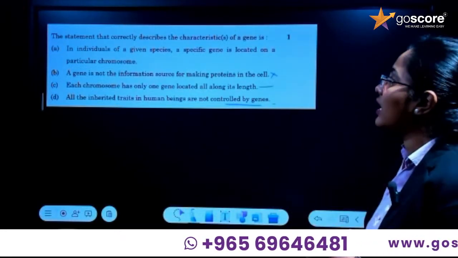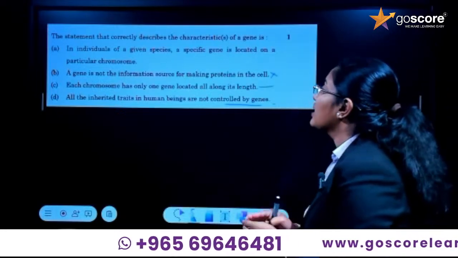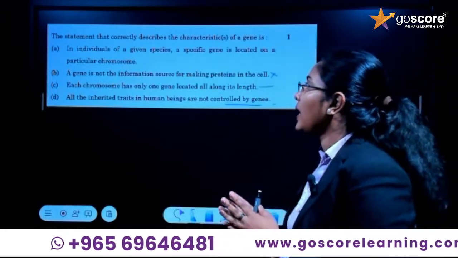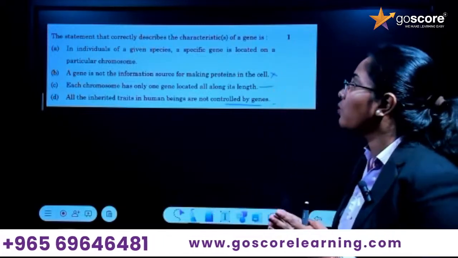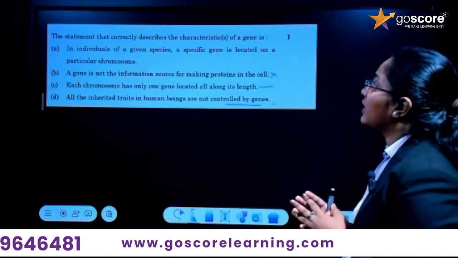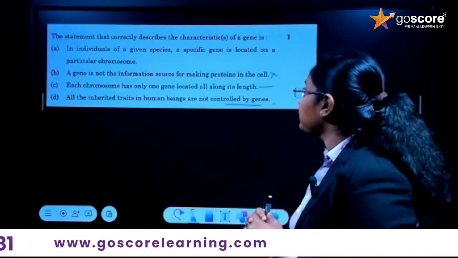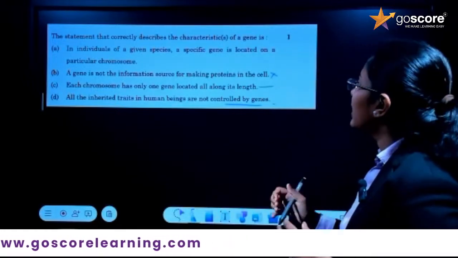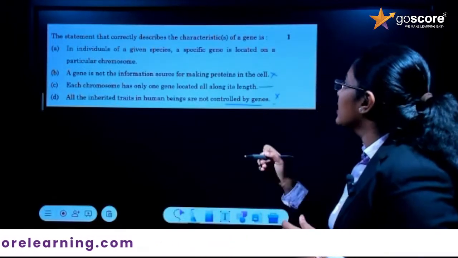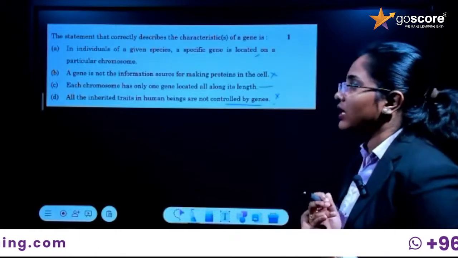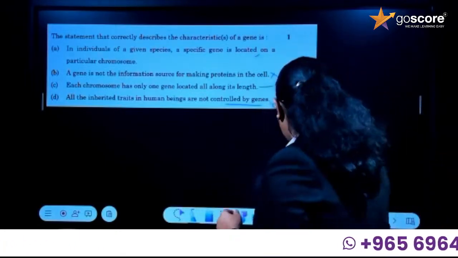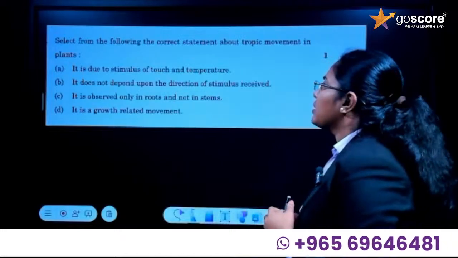So what is the first statement? In individuals of a given species, a specific gene is located on a particular chromosome. So what is the correct statement? This is a wrong statement. This is also a wrong statement, so statement A is the correct one. Okay, next question.